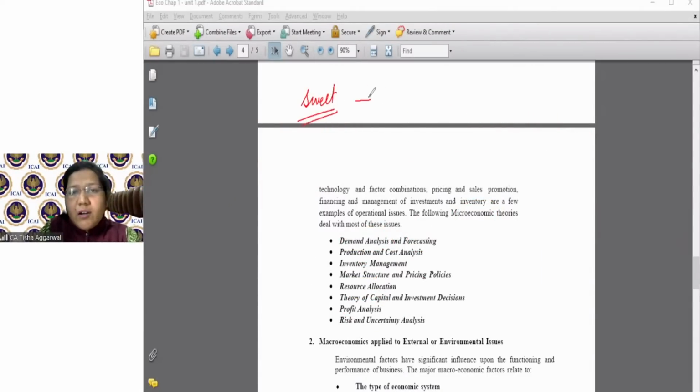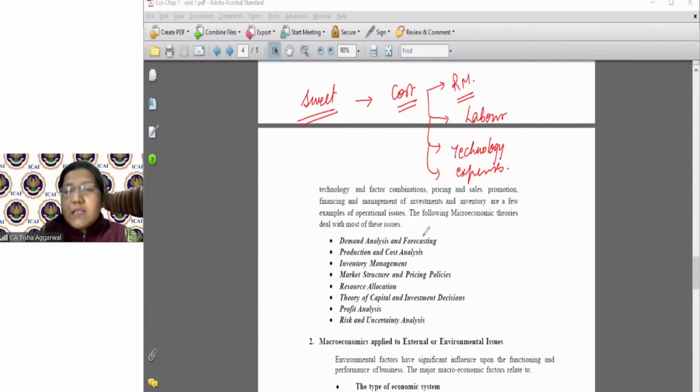What should I take care of? What will be the cost? What price will the raw material be bought at? What will be the cost of labor? What will be the cost of technology? Correct. What will be the cost of various other expenses? This is what is done by the cost analysis.